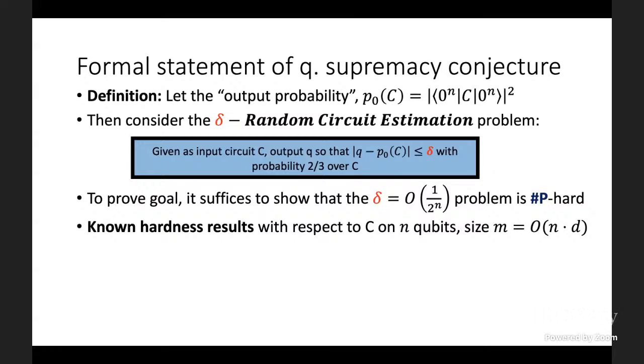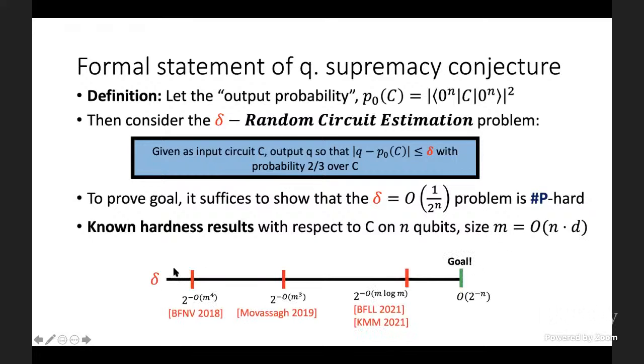We've been trying for the last 10 years, but we've been getting progressively stronger results. With respect to a circuit C on n qubits, throughout this talk, I'll think of the size of the circuit as on the order of n times d, where d is the circuit depth. In our original paper on the subject, we were able to show that the delta equal 2^(-O(m^4)) problem was hard. Movassagh improved this to 2^(-O(m^3)). In very recent work, we've been able to improve this dramatically to 2^(-O(m log m)), but we're still not where we need to be, which is 2^(-n).